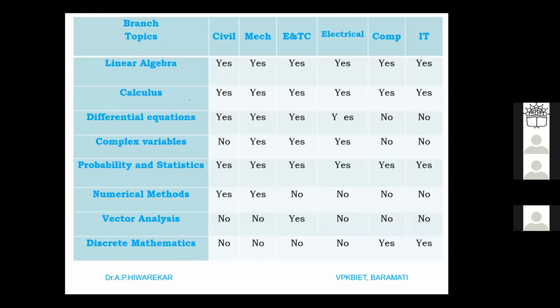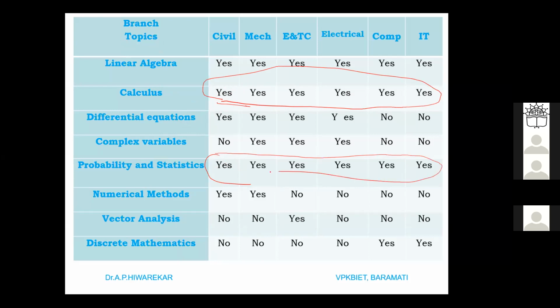So this is a calculus part, where calculus is for each and every branch, and statistics and probability is also there for every branch. Then linear algebra is also there for every branch, and whatever you studied from that, questions will appear. Only what you have to do is practice. So we are focusing first on these three parts: calculus, linear algebra, and probability and statistics.